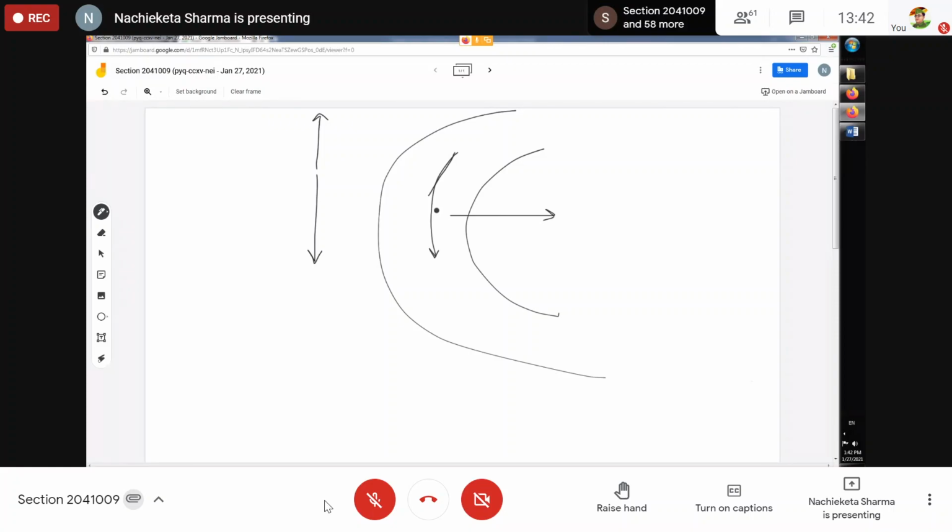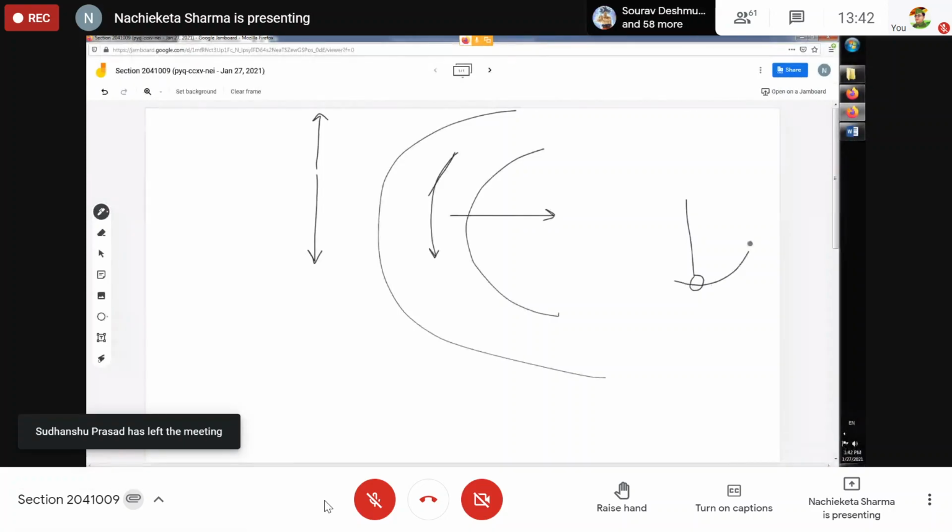Because you are pulling. Suppose I have tied a stone like this, and I just want to whirl it around me like this. The stone doesn't want to move along this circle. It always wants to fly along a straight line. But I am pulling the stone continuously at each point.